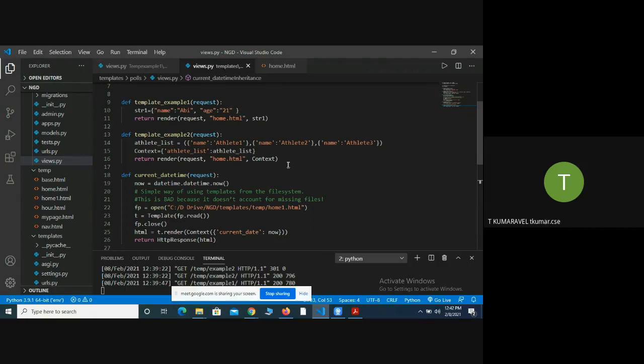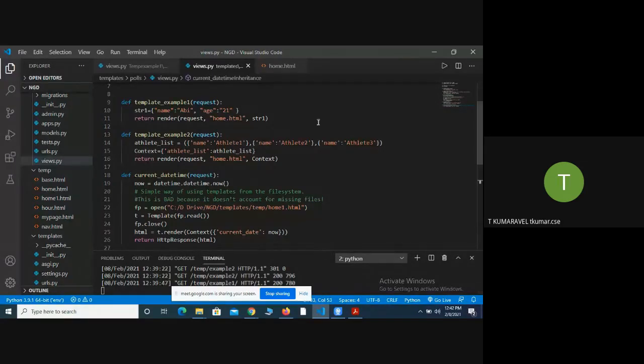Here I create the dictionary. First, I create athlete list as one dictionary. Next I create another dictionary, passing the first dictionary variable as an argument for the second dictionary. I forward it to the respective HTML file called home.html.